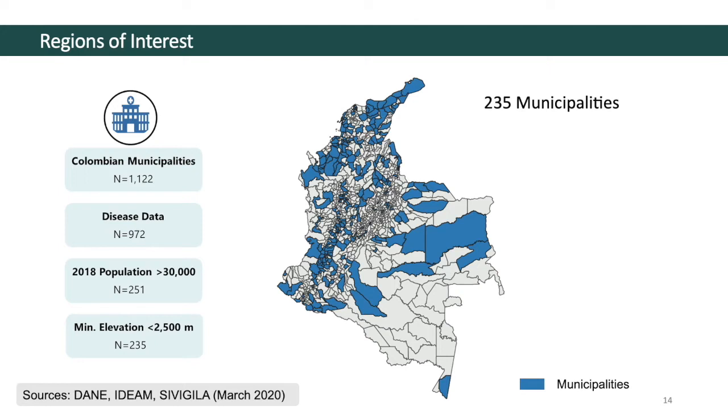However, not all 1,222 patches are analyzed in this study. The first filter is to use only municipalities with disease data registered in CVHILA. Then, according to DANE, the population of the municipality is greater than 30,000 in the year 2018. Lastly, the municipality has a minimum elevation of 2,500 meters. After this, we are left with a subgroup of 235 municipalities of interest.